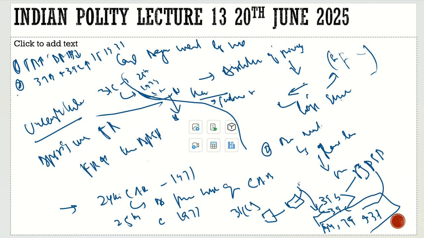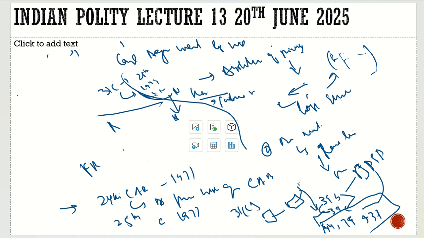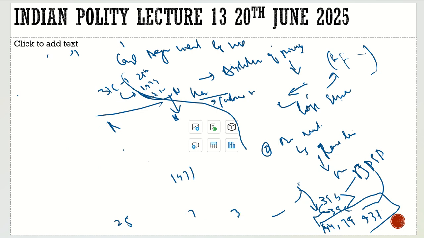So this is what we established so far about the relationship between fundamental rights and the DPSPs. Let me rub it first here, then we will move forward.